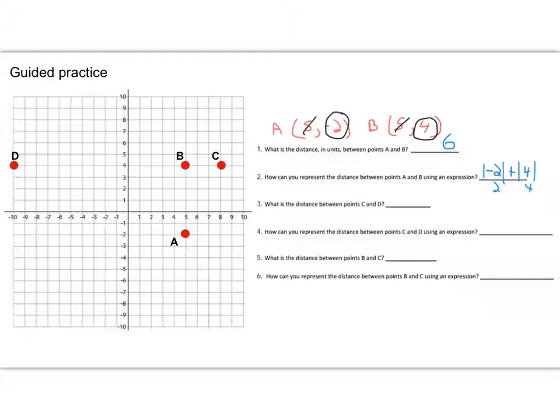But of course we need the coordinates for C and D. I'm going to put those down here. So C is 8, 4, it looks like. And D is -10, 4.